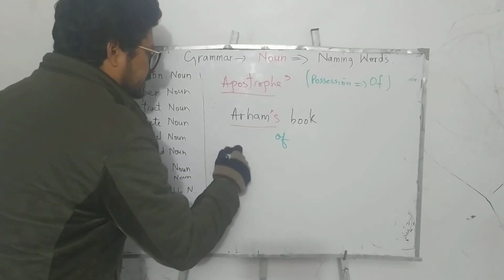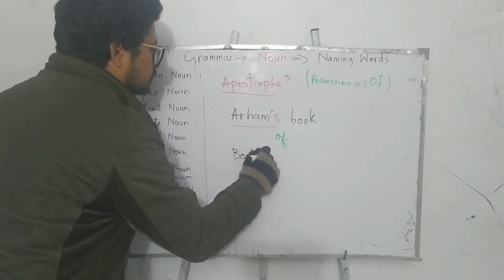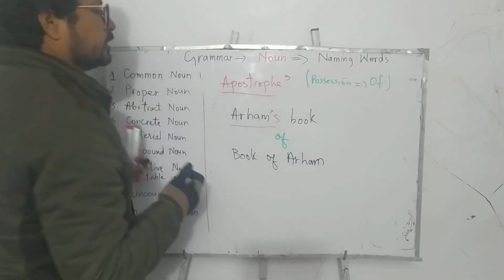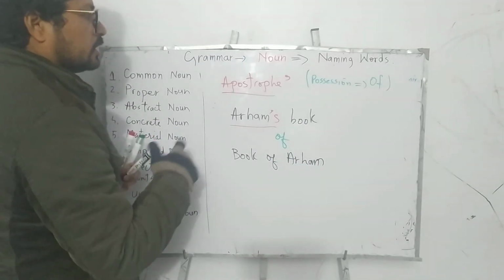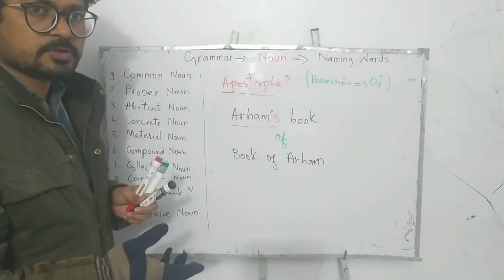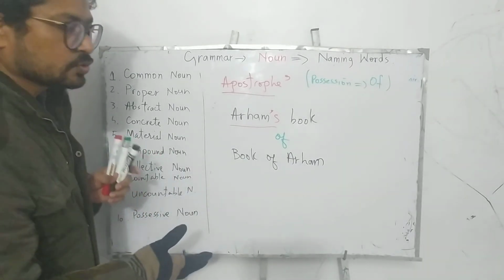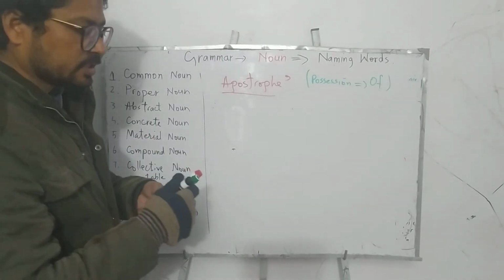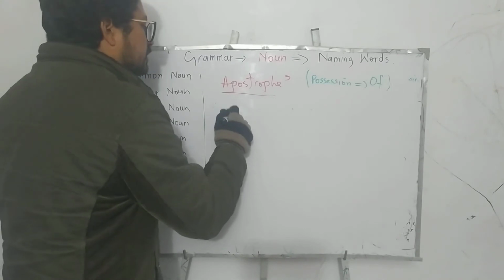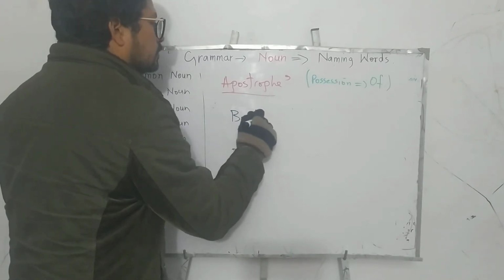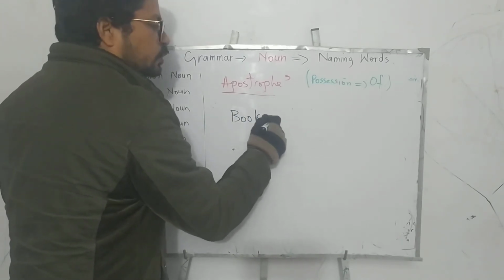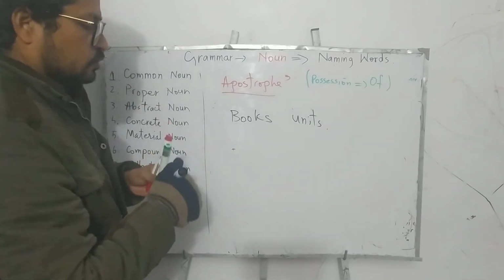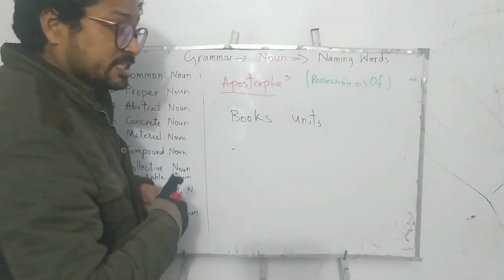Like I can write it like this: book of Arham. Right? Now there are singular nouns and plural nouns, so we have to be careful about where to use the apostrophe and where not to. I am going to tell you when it is a plural noun and when it is a singular noun. Like if I write book, books, it's magic.